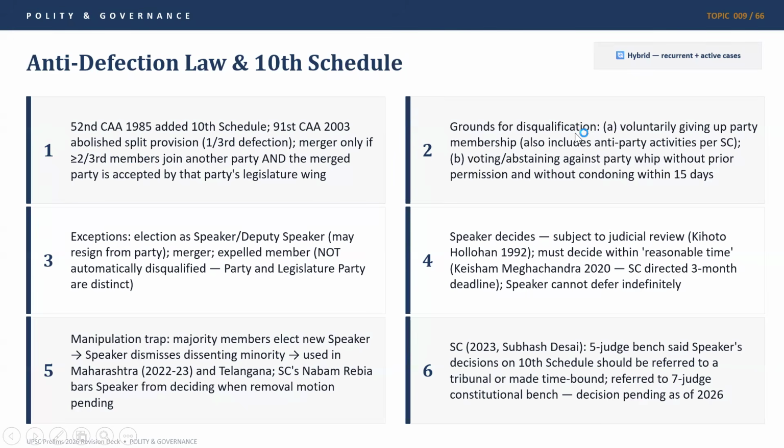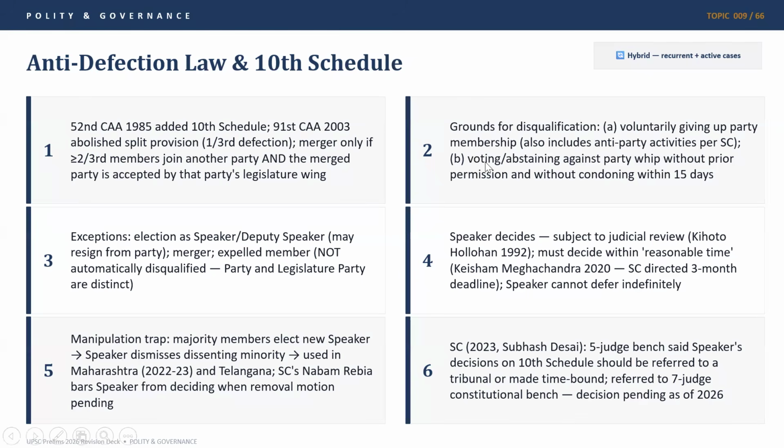What is the ground for disqualification under the anti-defection law and 10th schedule? It is one, voluntarily giving up party's membership. It also includes anti-party activities as per Supreme Court. So if one voluntarily says that I do not want to be a part of this party, and also they have been involved in anti-party activities according to Supreme Court, that is one of the grounds for disqualification.